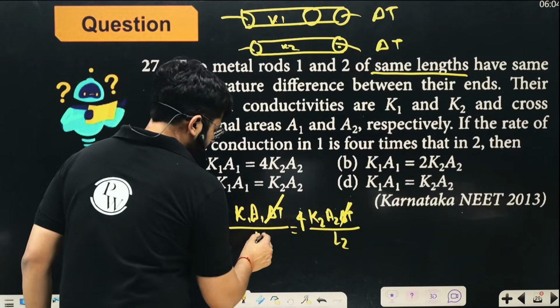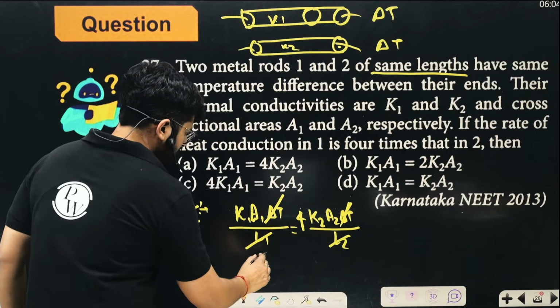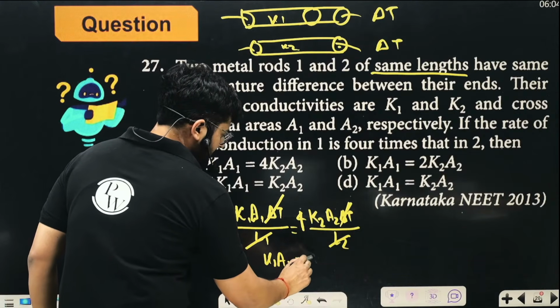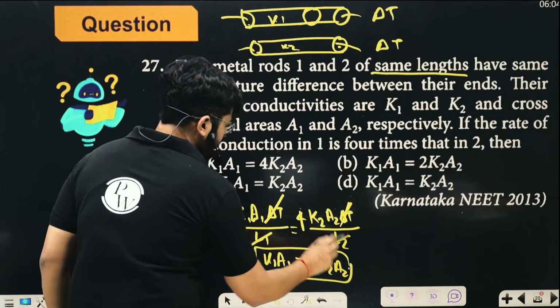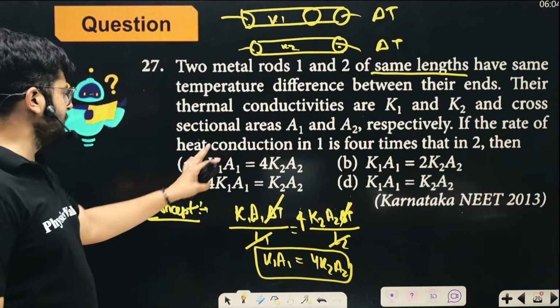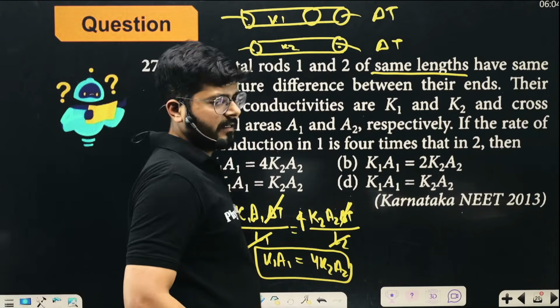Length are same, right? So K1 A1 is 4 times K2 A2. So it's a direct two-line question. K1 A1 is 4 times K2 A2, which is the option A, and it is the correct answer, right?